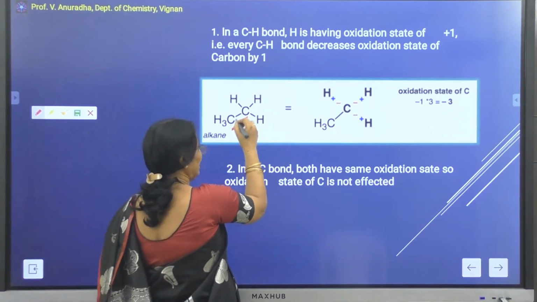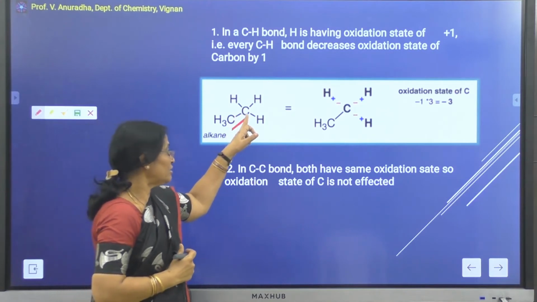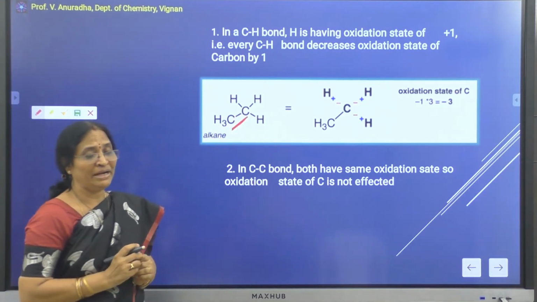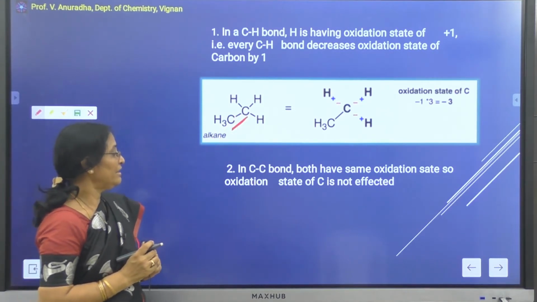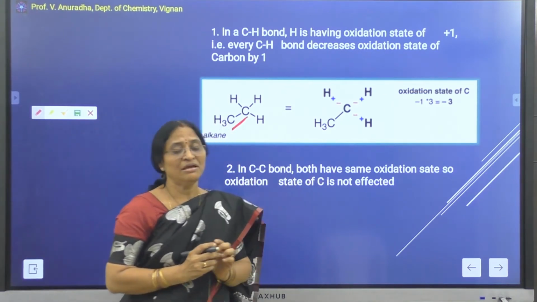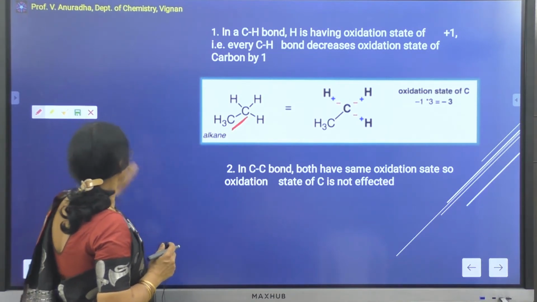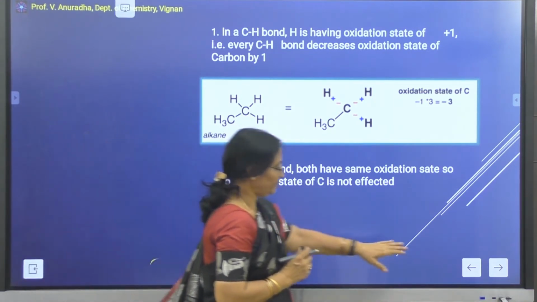There is no change in the oxidation state or formal charge of this carbon, so the carbon's formal charge is not affected when it is bonded to another carbon atom.